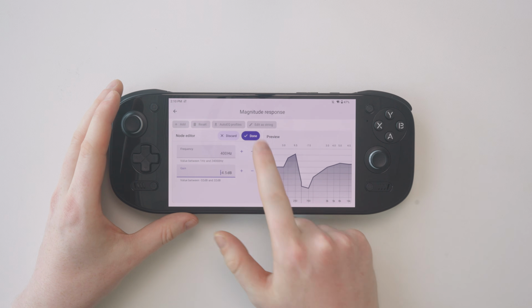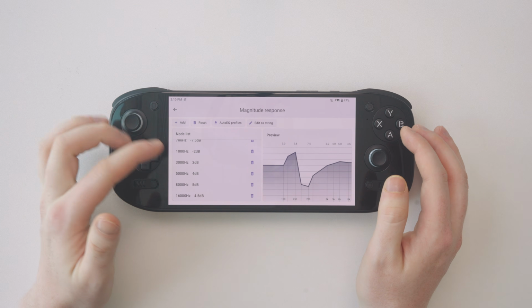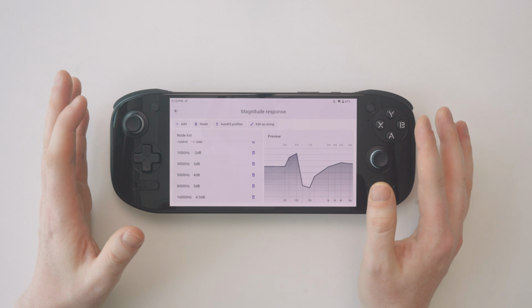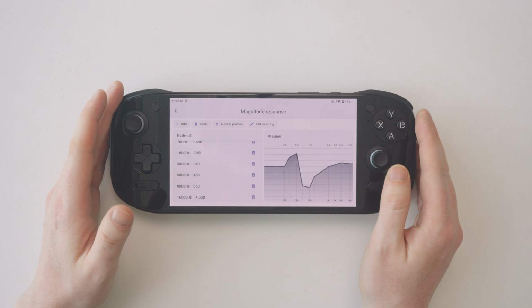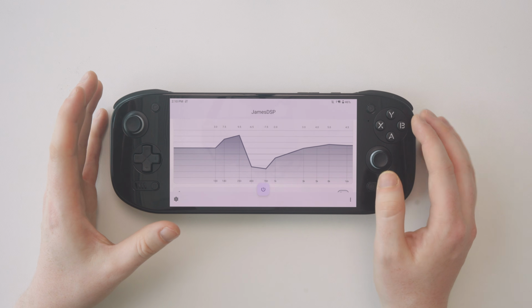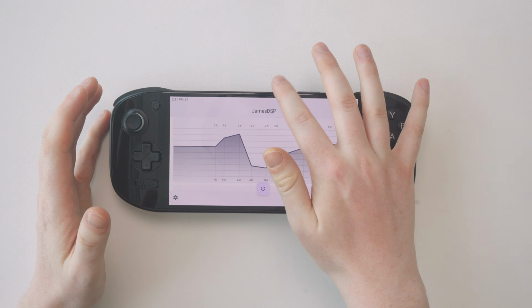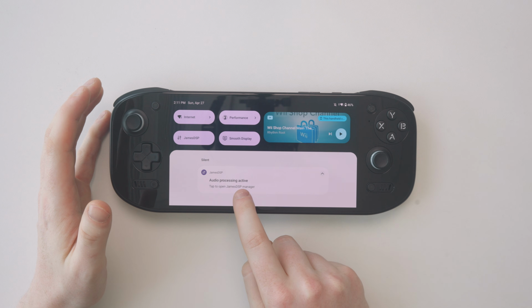Once you're happy with that, click Done and it will add that to your chart. Once again, I'll add my personal settings in the description. It is by no means perfect, it's just what I've come up with by myself as a first reference. Once that's all done, you should be good to go. Just make sure this power button is illuminated. You'll also see that reflected in the notification shade here saying it's active.